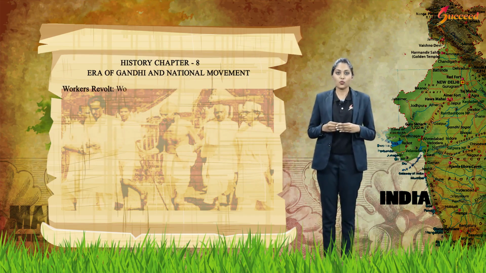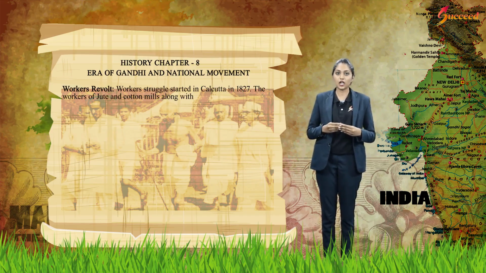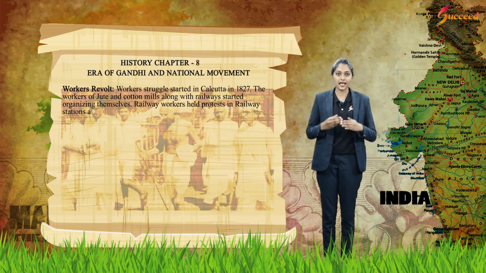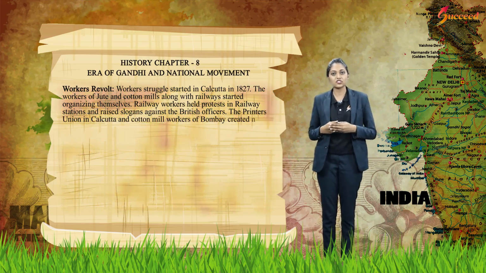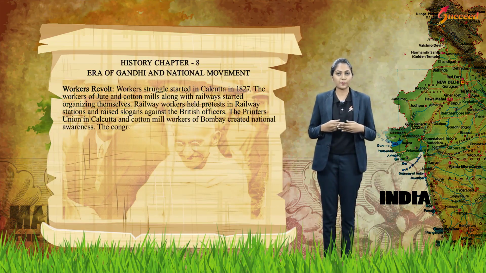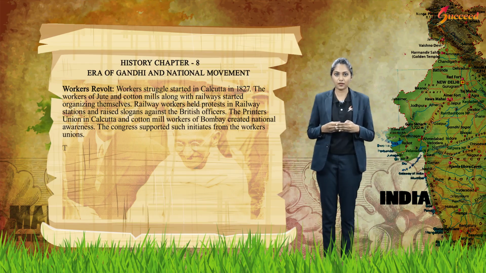Workers' revolt. Worker struggle started in Kolkata in 1827. The workers of jute and cotton mills, along with railways, started organizing themselves. Railway workers held protests in railway stations and raised slogans against the British officers. The Printers' Union in Kolkata and cotton mill workers of Bombay created national awareness. The Congress supported such initiatives for the Workers' Union.